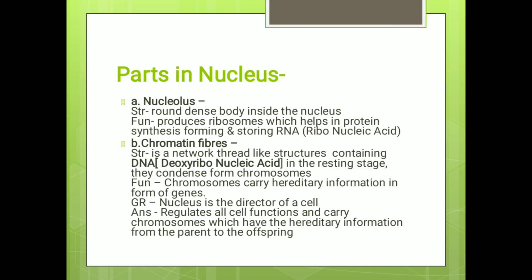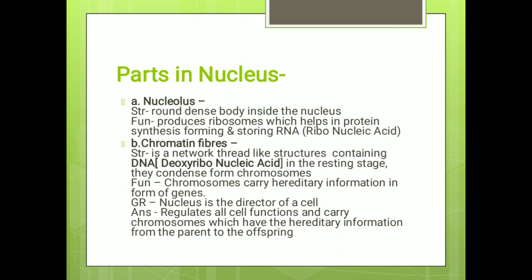There are certain parts of the nucleus. First is the nucleolus. It's a round dense body inside the nucleus, and it produces ribosomes which help in protein synthesis, forming and storing ribonucleic acid. Chromatin fibers.